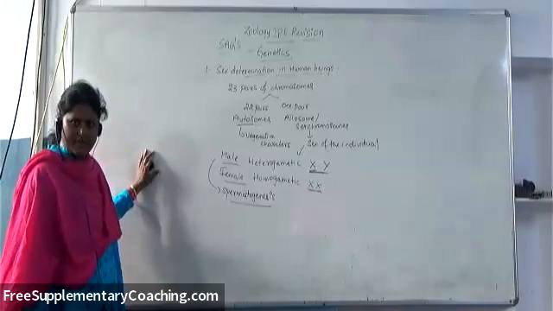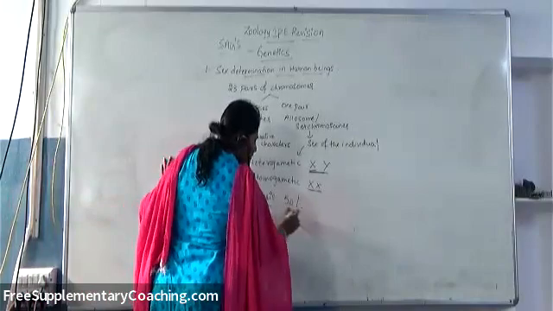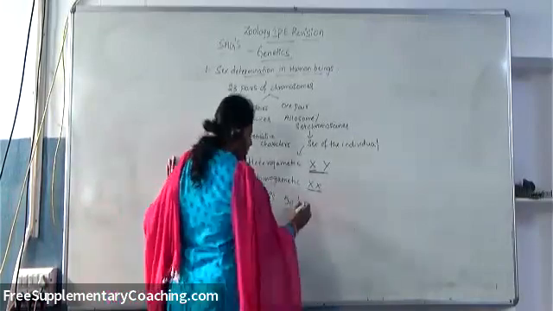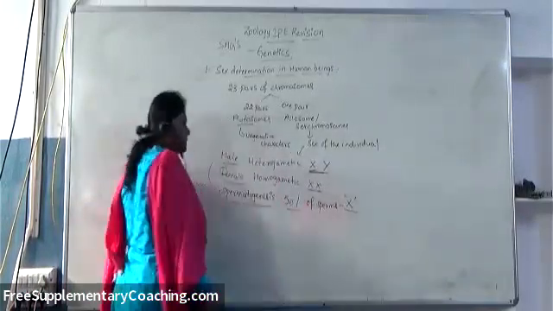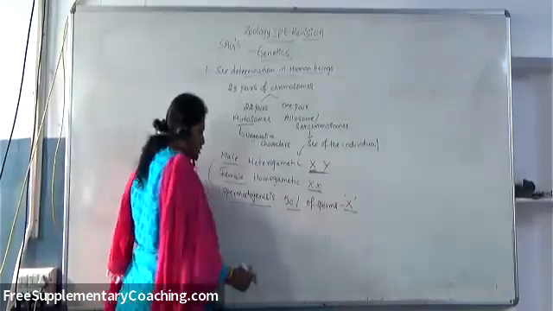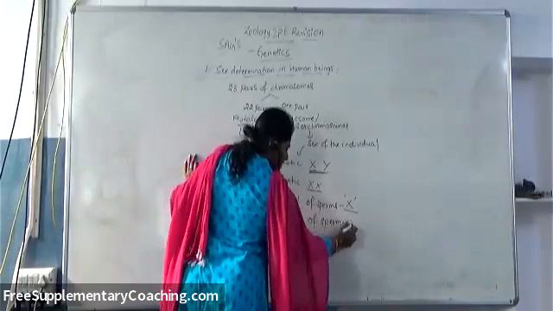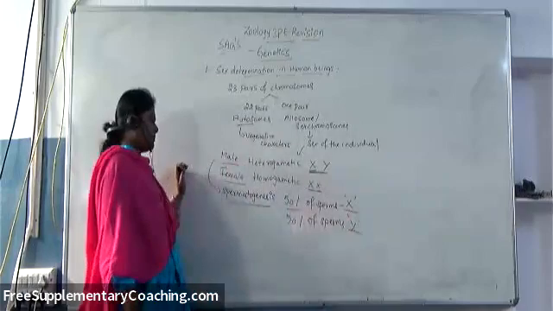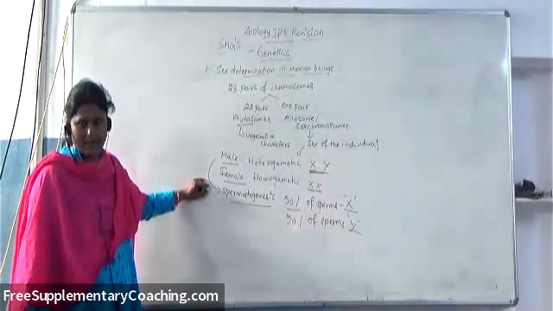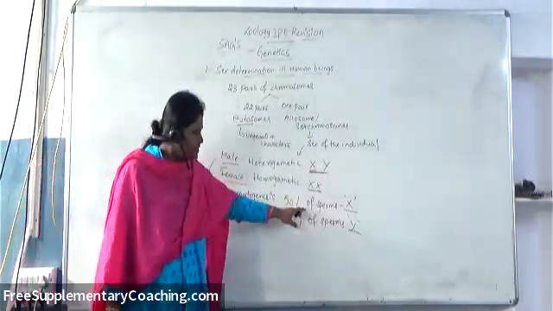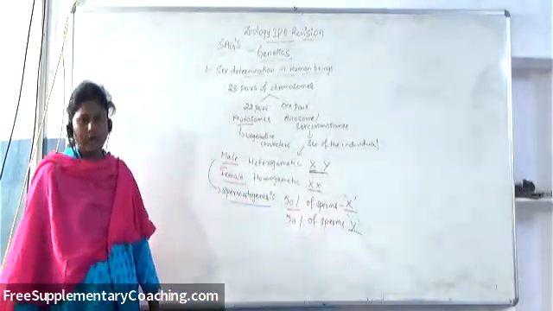Of the sperms produced in males, 50% of the sperms will carry the X chromosome, and the remaining 50% of the sperms carry the Y chromosome. So during spermatogenesis, whatever sperms are produced in males, 50% contain X chromosome and the remaining 50% contain Y chromosome.